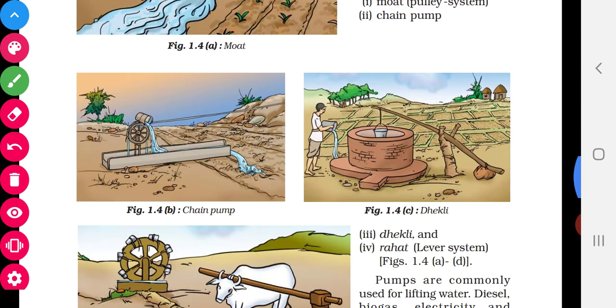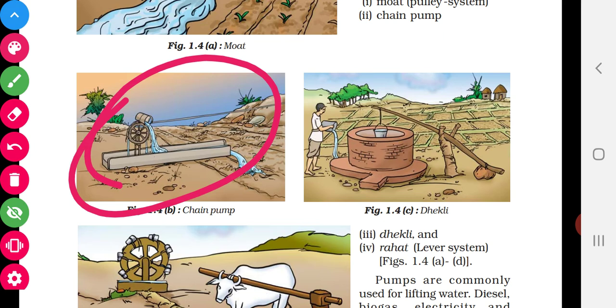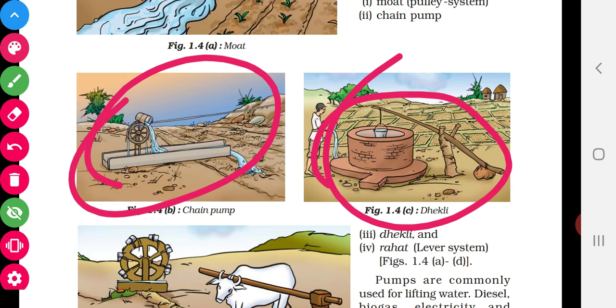The next one is chain pump. From the chain pump also we can take water from the nearby river or nearby canal or well and we can supply it to the crops. The second one is dheekli. So in the olden days it was used. By this method they are taking water from the well.